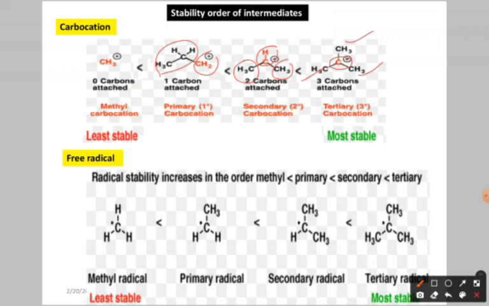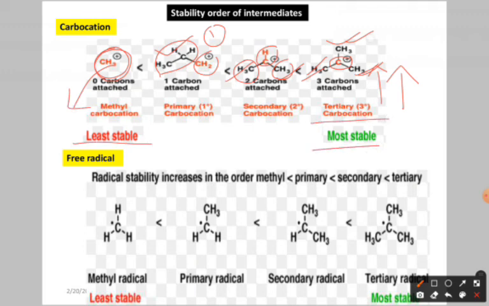As the number of donating groups increases, stability increases. Here we don't have any donating group, so it is the least stable, and the tertiary carbocation is the most stable because it has three donating groups.